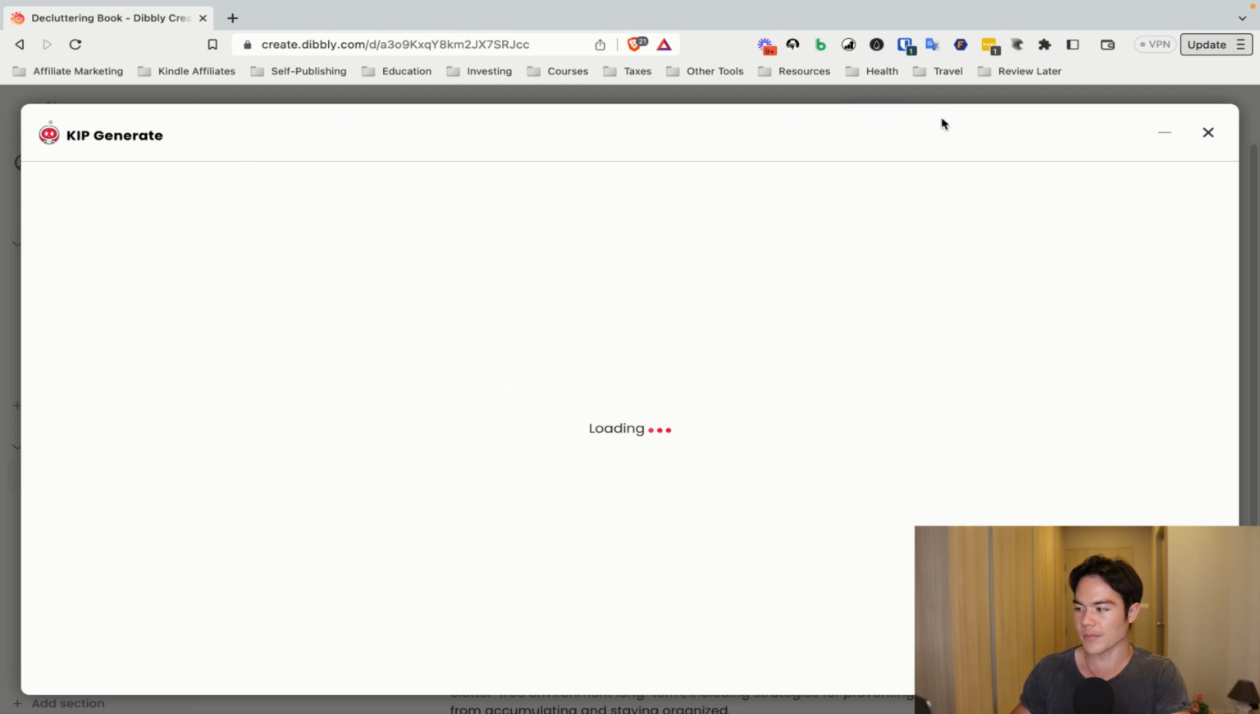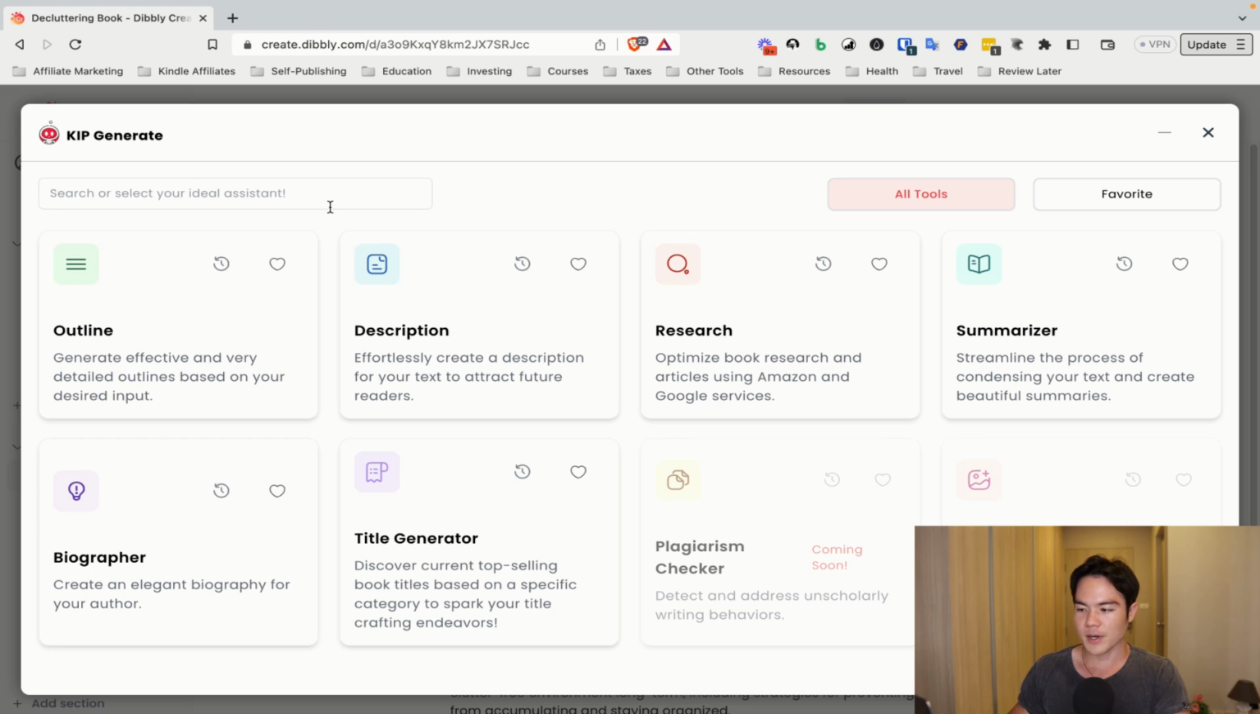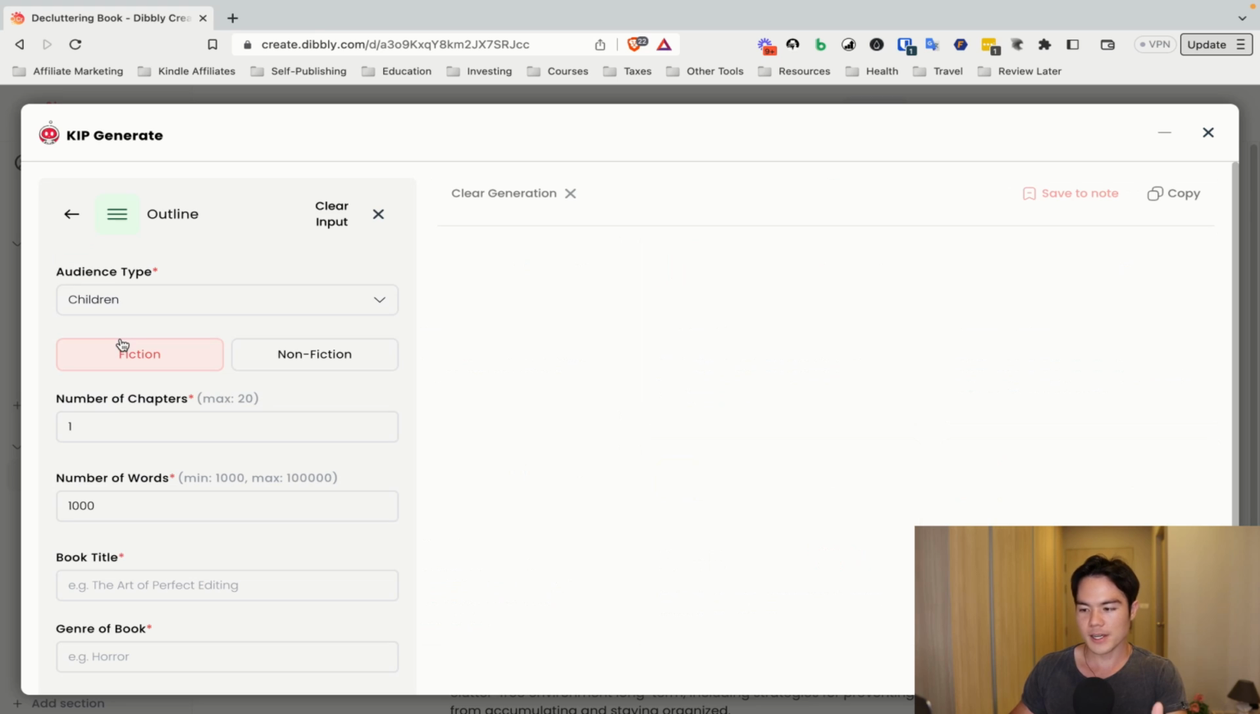So if you go up here and click on Kip, there's a bunch of tools and templates that you can use. And this is probably the reason why you should get Dibbly if you choose to. And this is the biggest thing that Dibbly has going for them. So let me show you one by one. So let's start with the outline here.